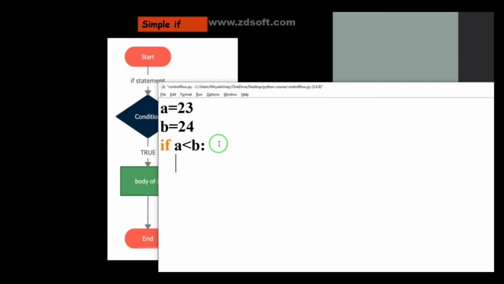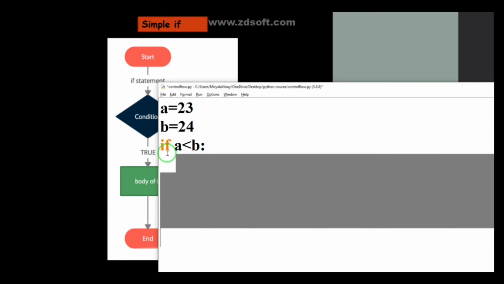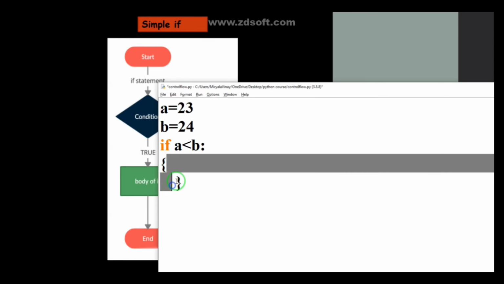After hitting enter, you can see my cursor automatically goes here, ignoring this white space. That is called indentation. Whatever code you write after hitting enter will be considered only in the if block. Like in C, C++ or Java, whatever you write in the curly braces belongs to the if statement only.